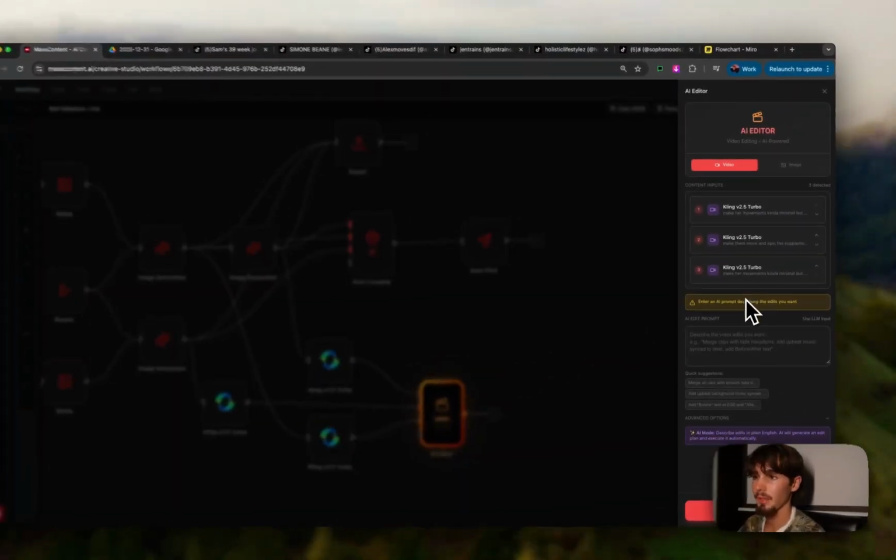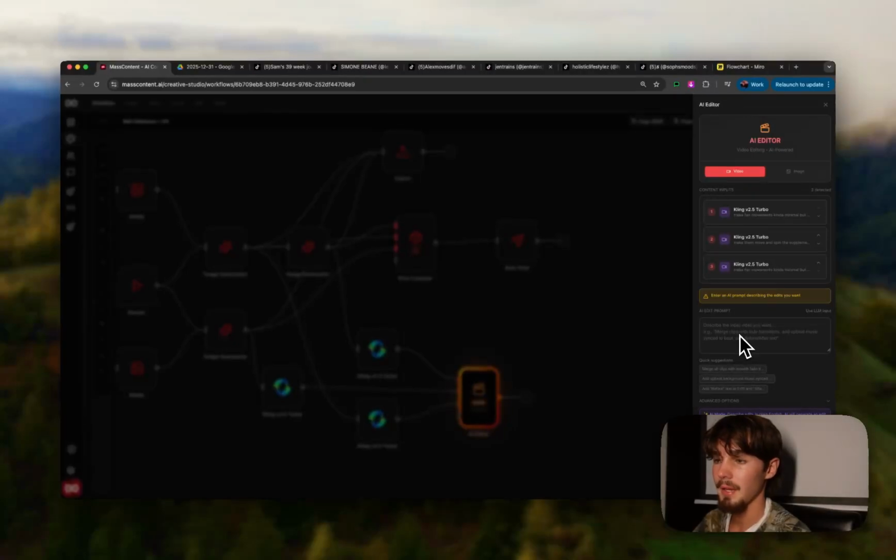And then you go right in here. You'd have all your clips. You could select the order that you want them to be in. And then you give it an AI edit prompt. So you could say, add text to the first clip and have it say blank, whatever you want it to say. Add a smooth fade transition between all of them. You could say basically anything you want. It has a ton of different tools, literally hundreds of different editor tools, all compiled into one. And it'll take a couple minutes, and then it'll edit that video fully.